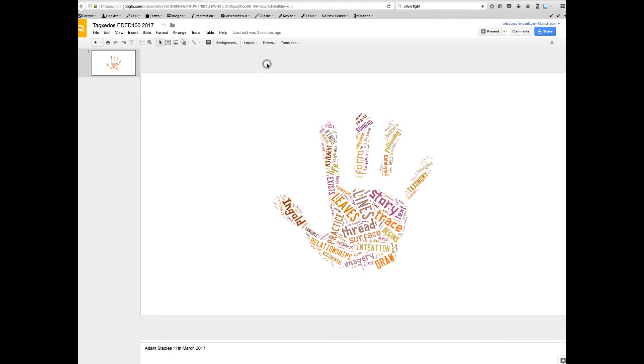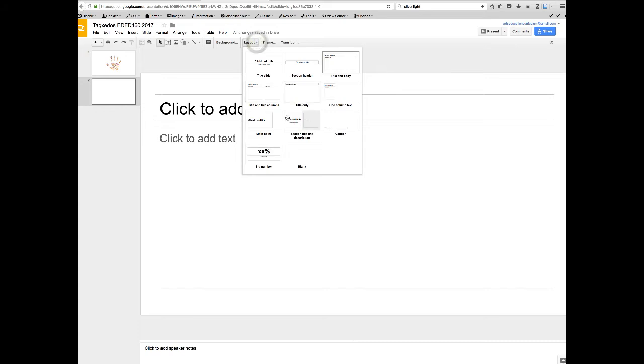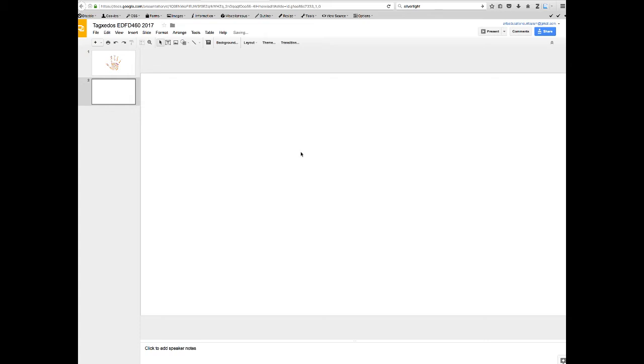So the way that you do that is you go up to slide, which is up here in this section of the screen, and you click on slide, and then you click on new slide. And what we want to do now is change that so there's no text on the page. So we're going to go to layout, which is on this line here. Click on layout and go down to the end where it says blank. Click on the blank slide, and now all of that text is gone.